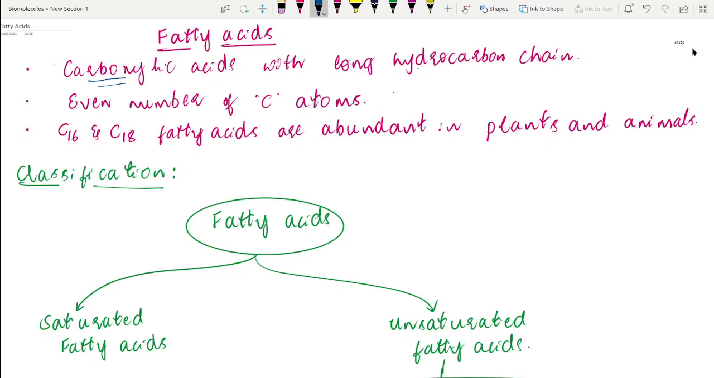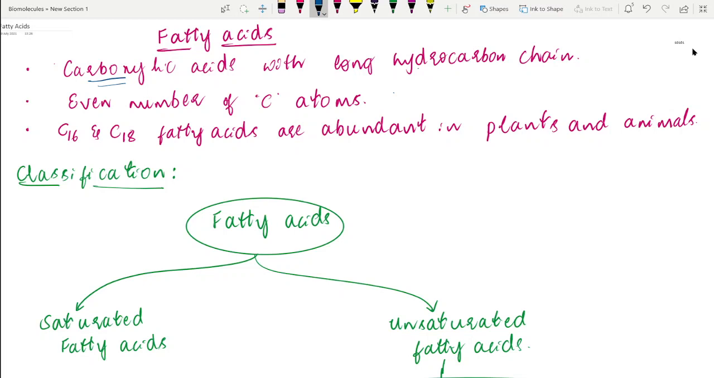Why are they called fatty acids? Initially, whenever they isolated them and deduced their structure, most of these compounds were isolated from oils and fats. That's why, because they were abundantly present in oils and fats, they called them fatty acids.